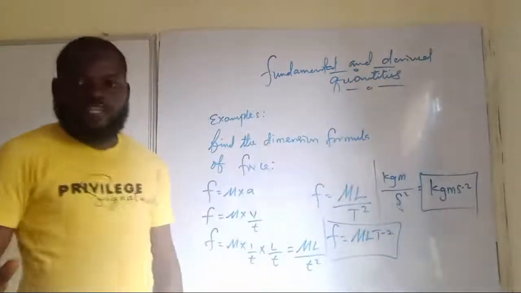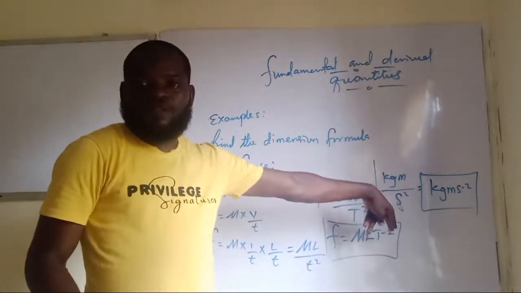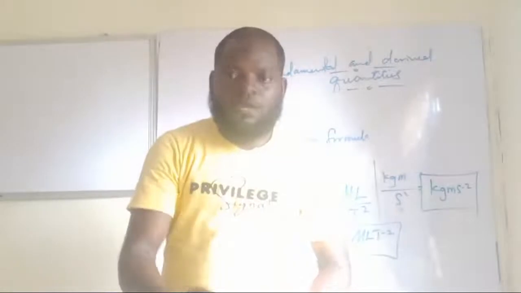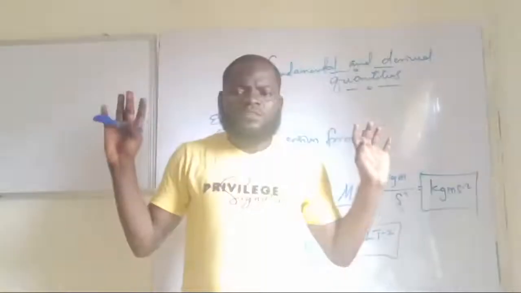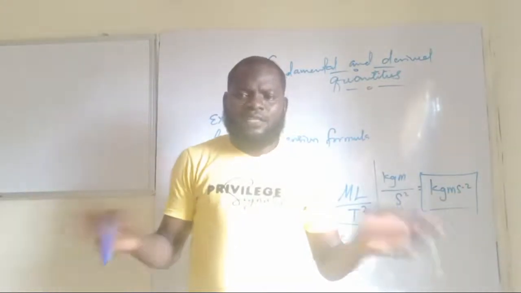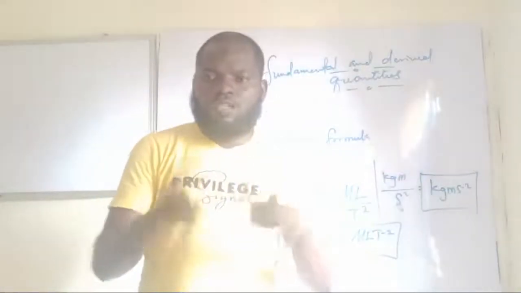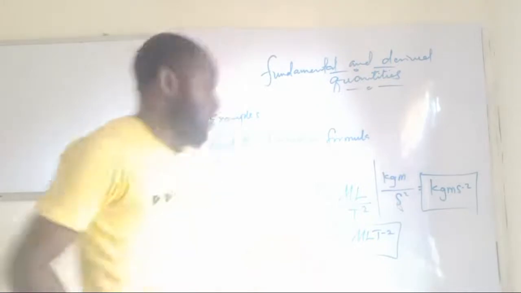Have you seen the way we obtain the units now? So you just have to understand. Once you understand, then you have no issue with it. You blast your WAEC, you blast it, guys. Can we go on? So let's take a look at 2 or 3 more examples on that dimension. Then we'll move to the next topic. Okay?